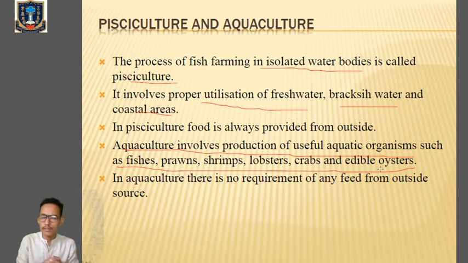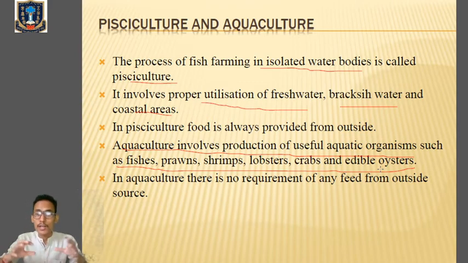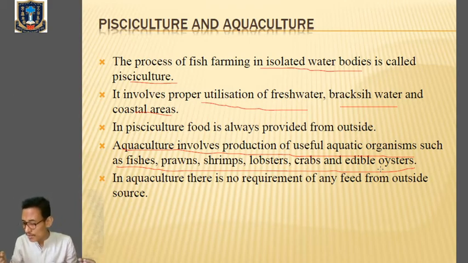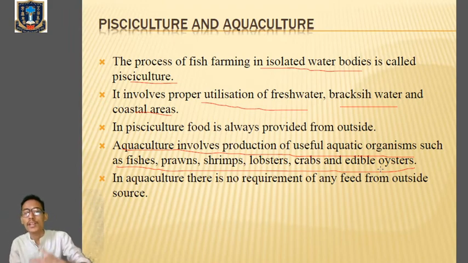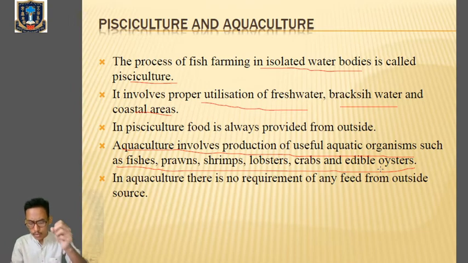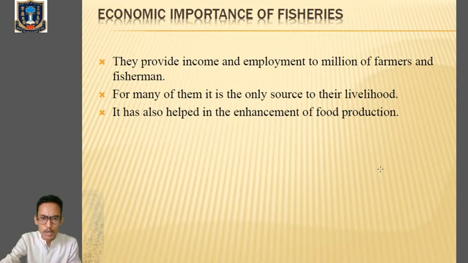In pisciculture, a large number of economically important items can be obtained because we are rearing a large number of aquatic organisms. But in aquaculture, we are just obtaining the food products. Clear? Because we are simply rearing the fish and the products which we get from them. Okay, so go through table number 9.5, the difference between pisciculture and aquaculture.